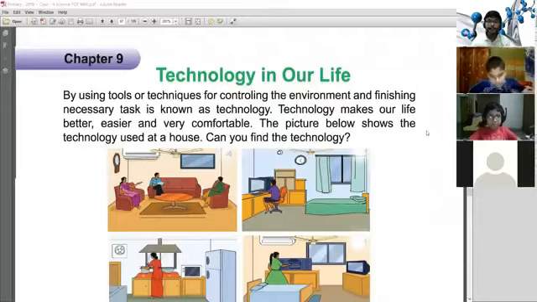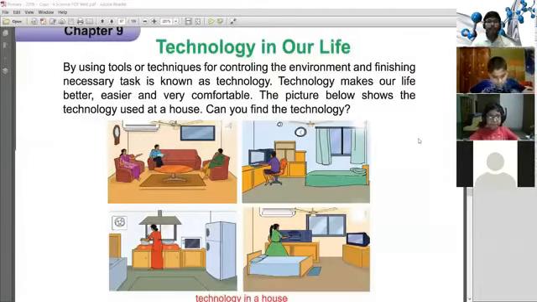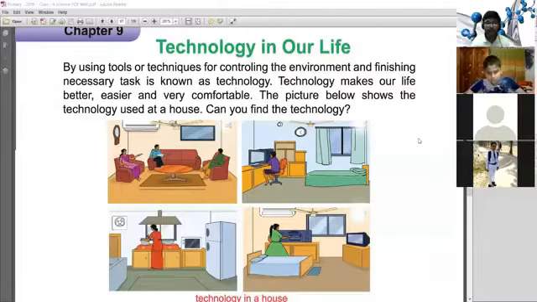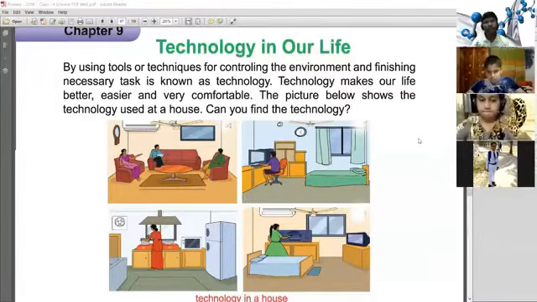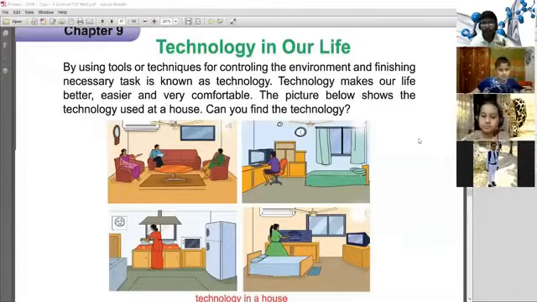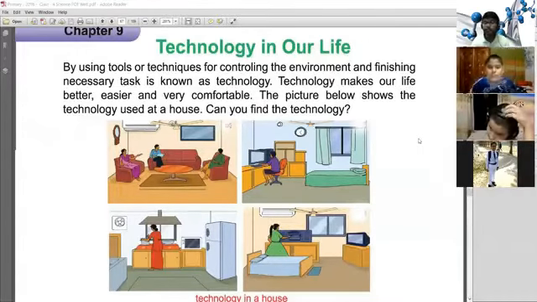In this picture, we see that the first picture is a drawing room. There are different types of sofa, television, fan, AC, clock, remote control, table, and carpet, all are technology. In the second picture, it is a bedroom. We see that there is a window and there is a fan, clock, light, and a bed sheet, computer, table, chair. All things are technology.